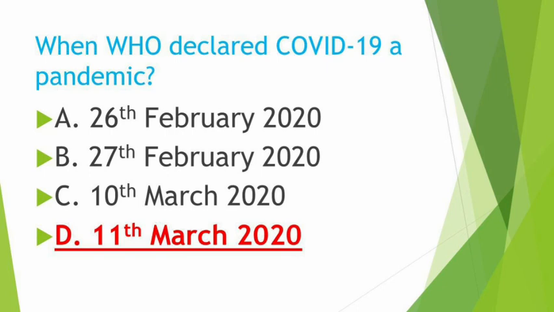When did WHO declare COVID-19 a pandemic? WHO declared COVID-19 a pandemic on 11th March 2020. WHO means World Health Organization. World Health Organization declared COVID-19 a pandemic on 11th March 2020. It started in 2019, but WHO declared it a pandemic on 11th March 2020.